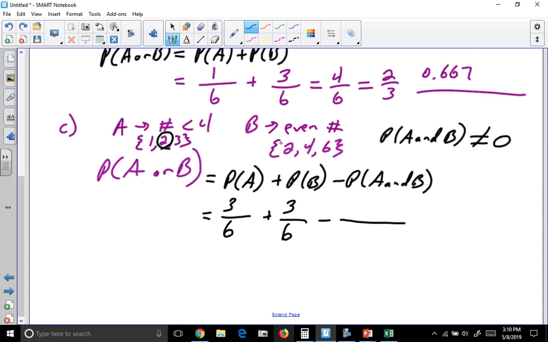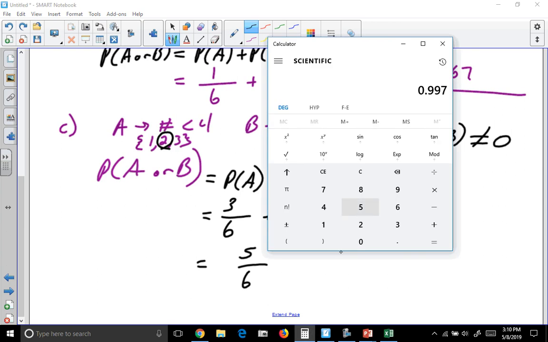Well, the number 2 is less than 4, and it's an even number. So out of 6 numbers, there's one way of getting a number in both categories. Since these have the same denominator, we keep the denominator, combine the numerator, so 3 plus 3 minus 1. So that probability is 5/6, or in decimal form, about 0.833.